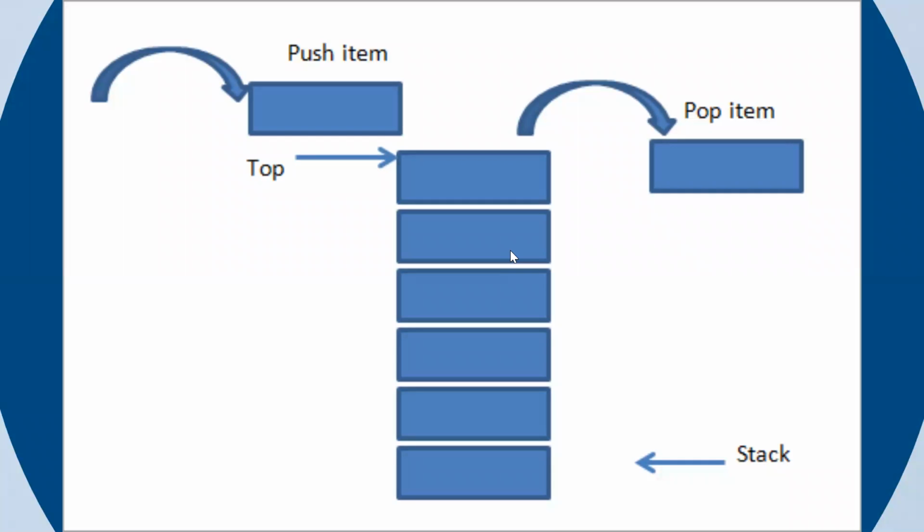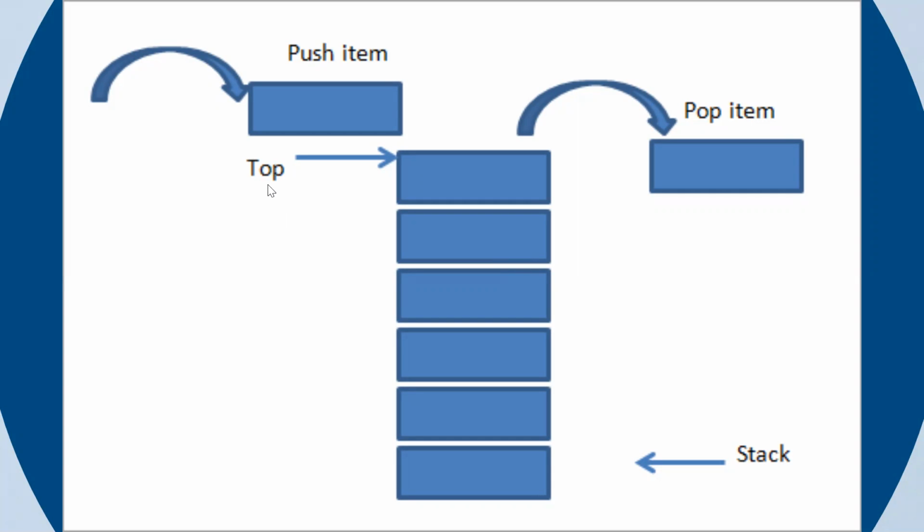So insertion and deletion both happen only at a particular point. What is that called? That is called the top. In our implementation, we'll be having a variable called top, and this top will be the place where you either insert or delete. There will be terminologies for every data structure that we learn.